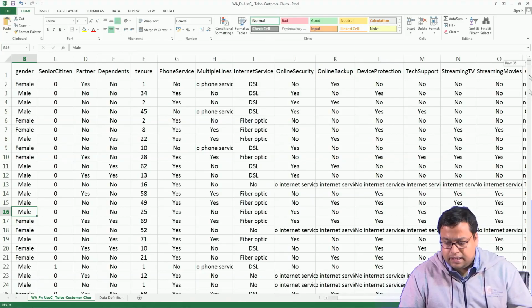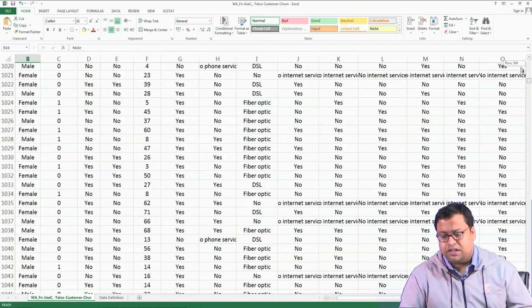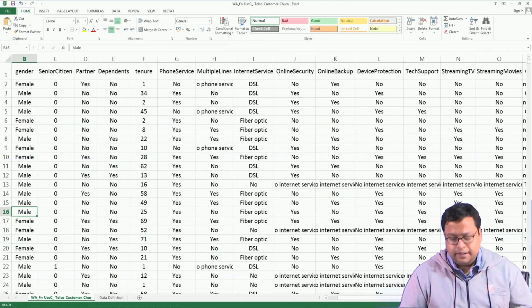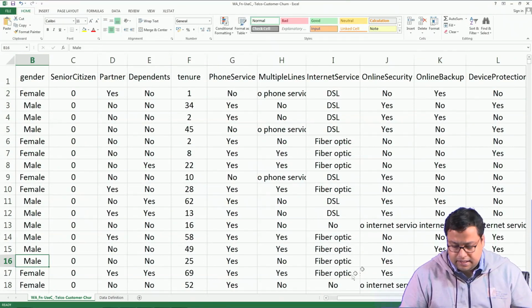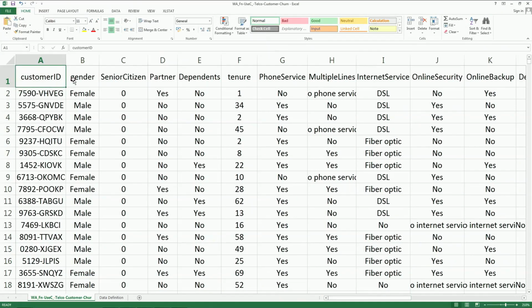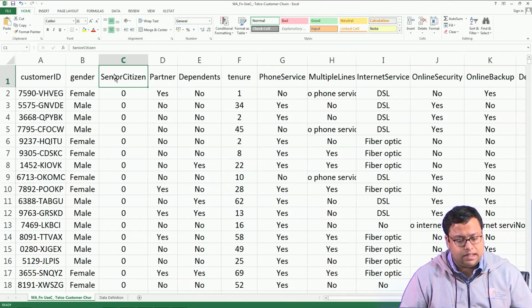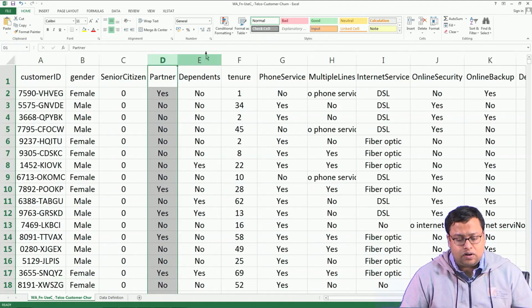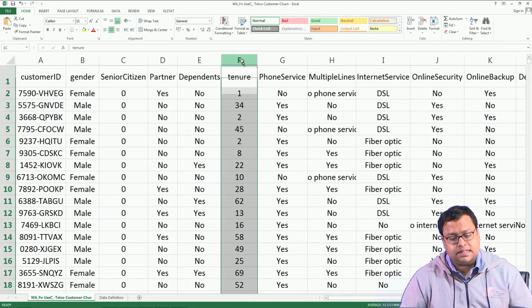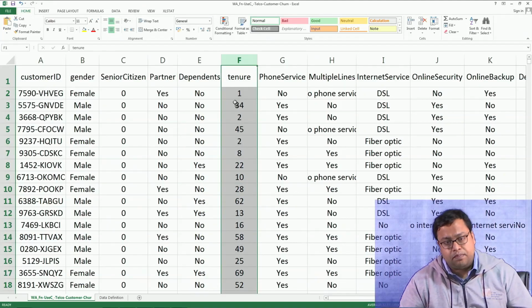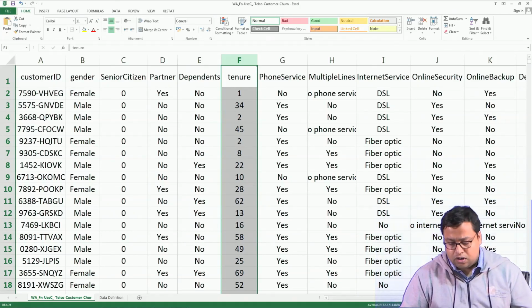There are around 7,000 observations, so 7,000 customers. If I make it bigger, you can see on the left side the customer ID, then the gender, whether this customer is a senior citizen or not, whether he has a partner or not, whether he has dependents or not. Some demographic details about the customer are given. It has also been given how much his tenure is, meaning how old this customer is in terms of months.